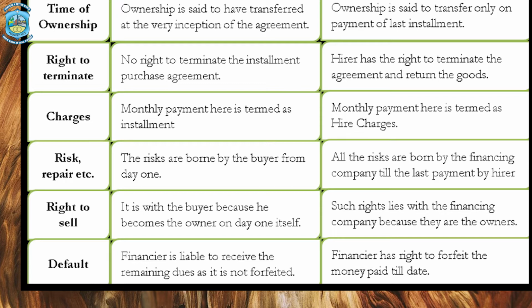the vendor because, again, the buyer is not the owner of the goods and the seller still has the right over the asset. So in case of default, the financer can forfeit the money which the buyer has already paid, which will not be refunded to the buyer as per the agreement, and the asset also will be repossessed by the vendor. I hope these differences have made it very clear how the accounting entries are going to be recorded in the books of buyer and the seller.